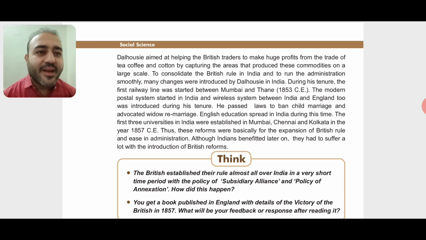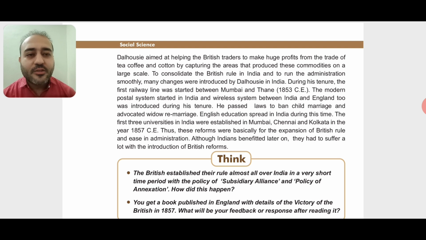Next, Dalhousie aimed at helping the British traders to make huge profits from the trade of tea, coffee and cotton by capturing the areas that produced these commodities on a large scale. As we know, when the Britishers came to India, they came in the form of traders, and when they were trading, they were supposed to pay taxes to the kings.